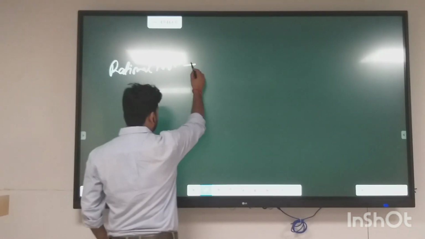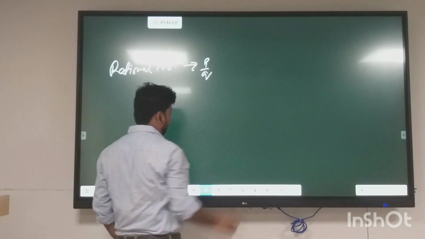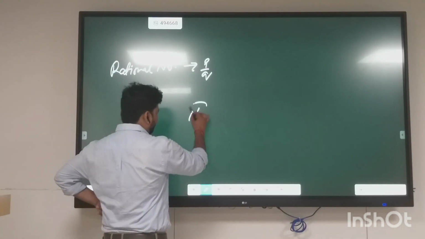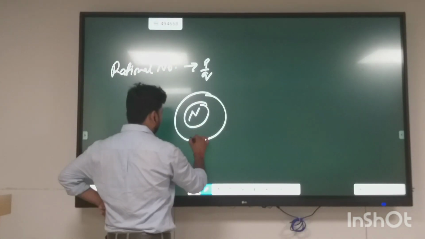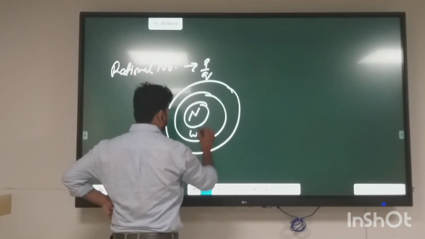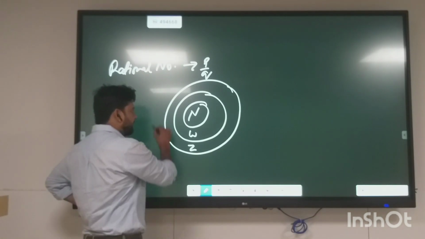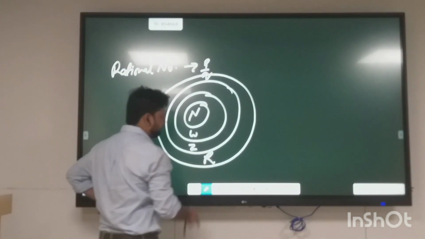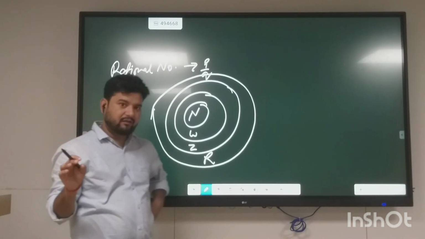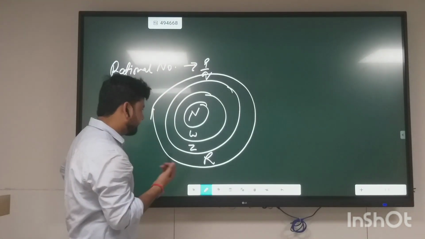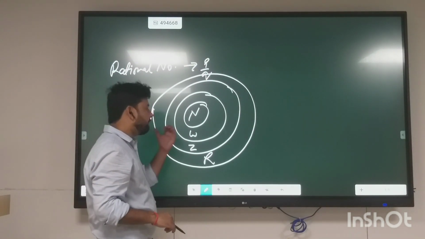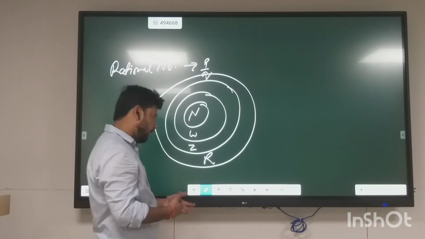So the rational numbers are the numbers that can be represented in the form of P upon Q. We have studied natural numbers, whole numbers, integers. These all are rational numbers, but all rational numbers are not integers or whole numbers or natural numbers. How?